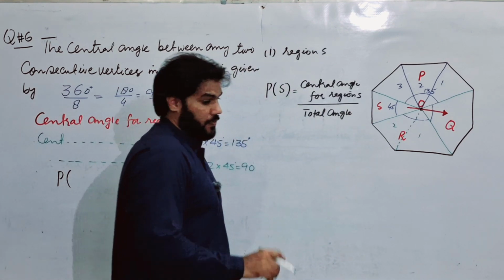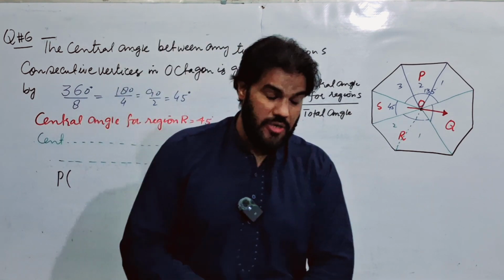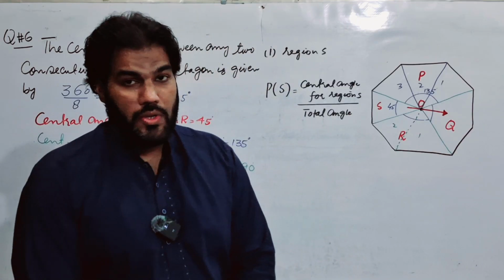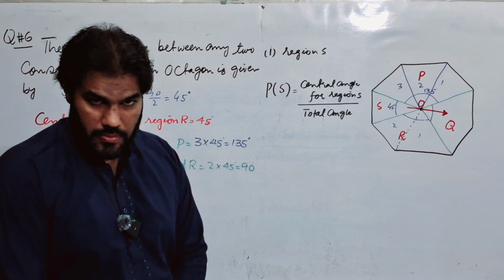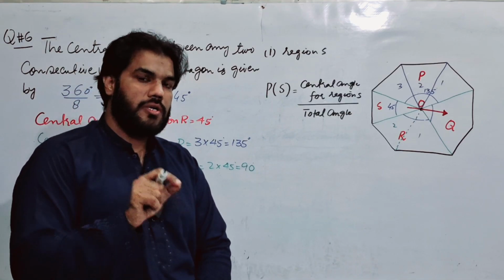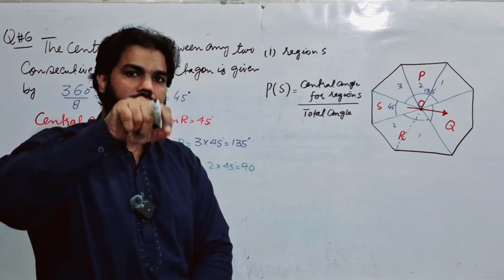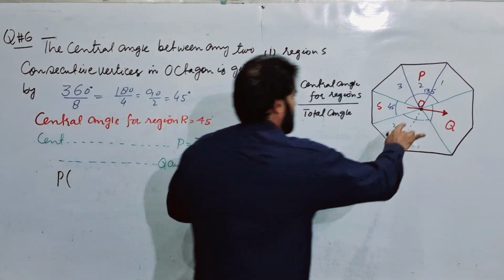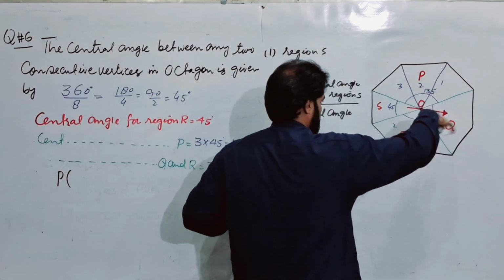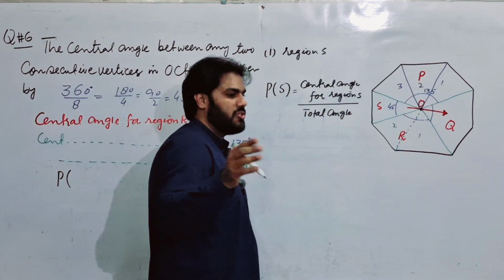Now the very important thing that you have to notice here is that the total angle will be the angle in a circle, because the angle formed at the center is circular. So the angle formed by this pointer will be a circular angle. That's why the total angle will be 360 degrees.